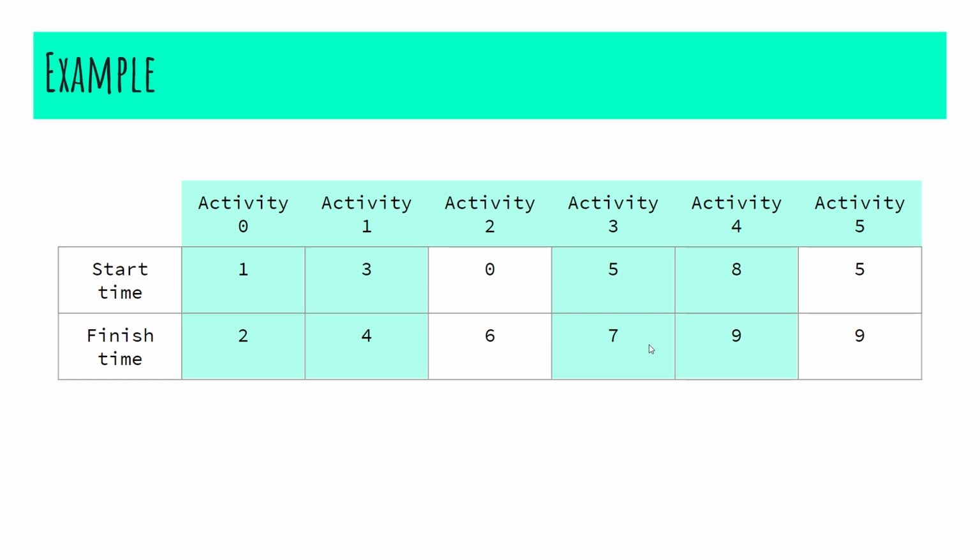Activity 5 cannot be picked since the start time of activity 5 is 5. But the last activity that we have picked, which is activity 4, ends at time 9. Therefore, we cannot pick activity 5. Therefore, at the end, we will be performing 4 activities. That is activity 0, activity 1, activity 3 and activity 4.